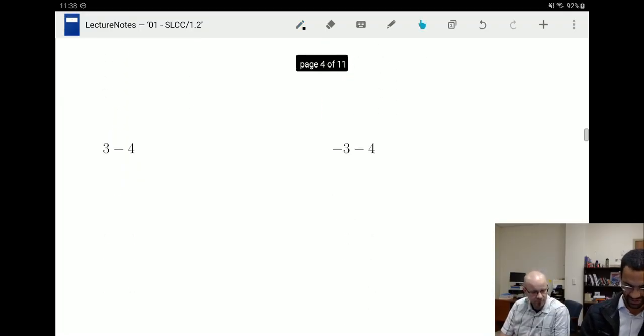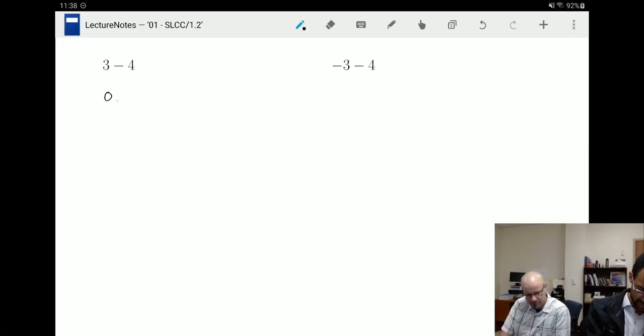Let's extend that idea to 3 minus 4 now. I have 1, 2, 3 objects, and I want to negate 4. 1, 2, 3, 4, right? Well, if I'm introducing 4 negations, that's going to leave me with an extra negation. Now I'm in the negatives, right? So that would be a negative 1. Way to go, Chinese red dot. And then negative 3.